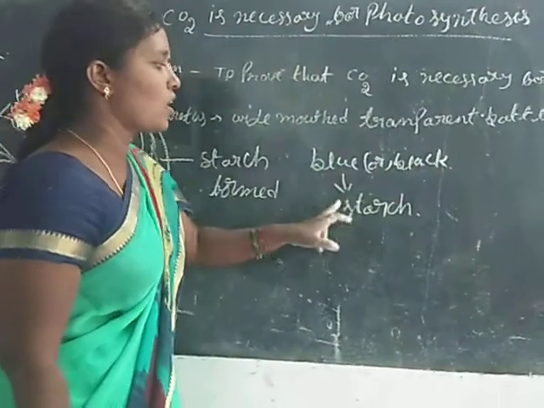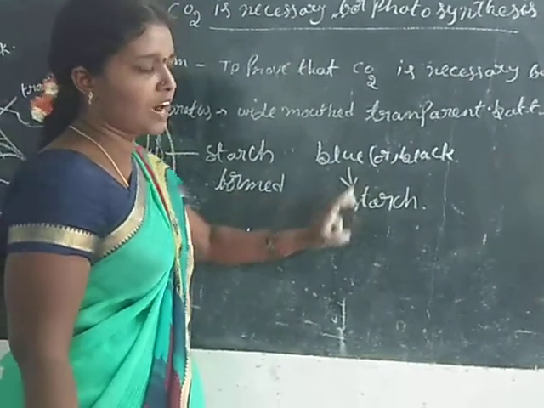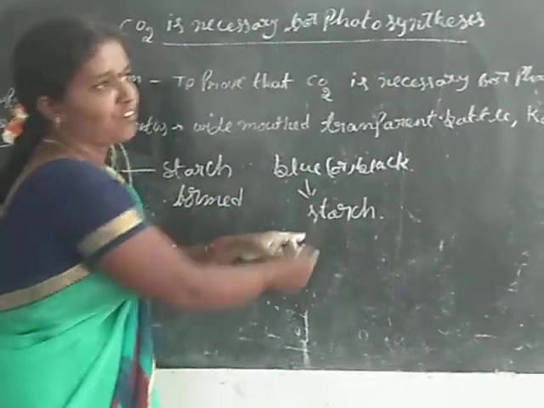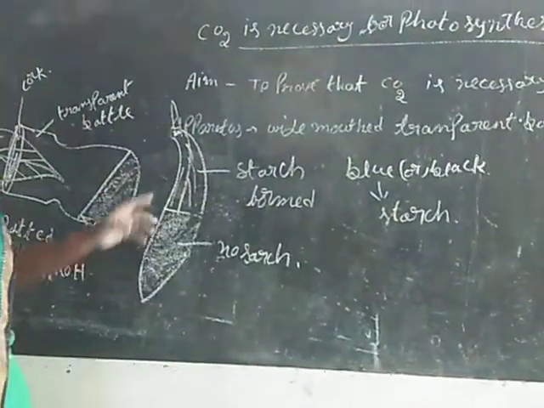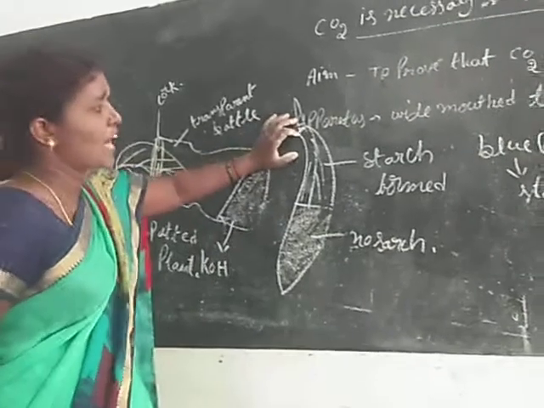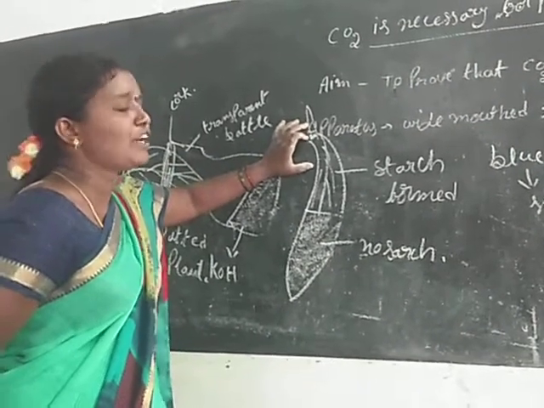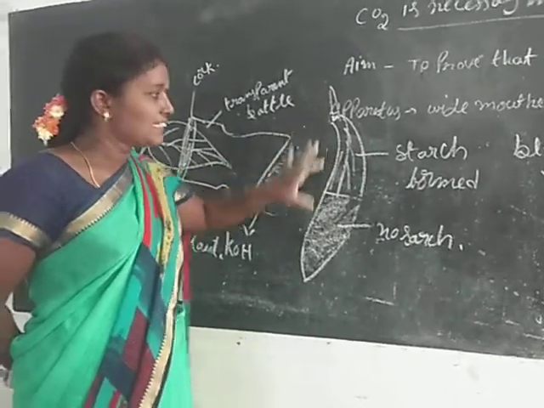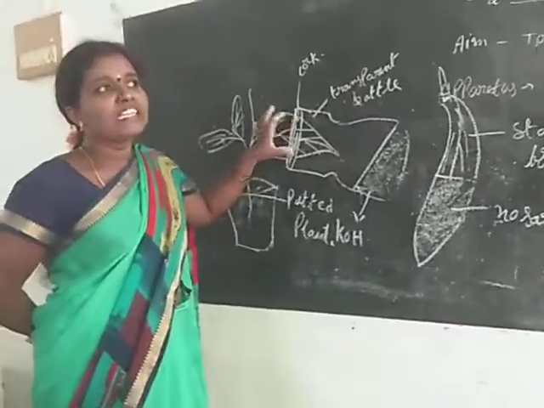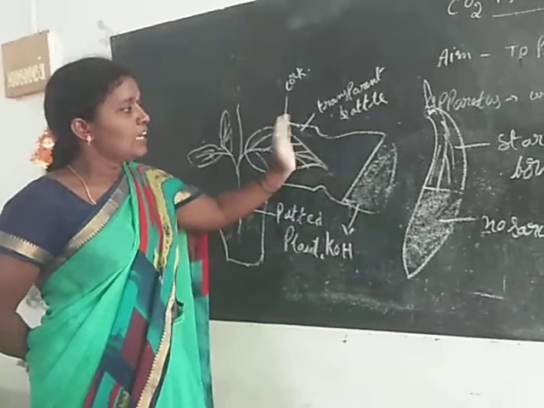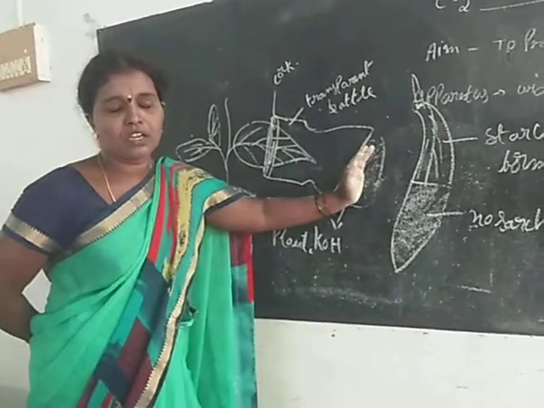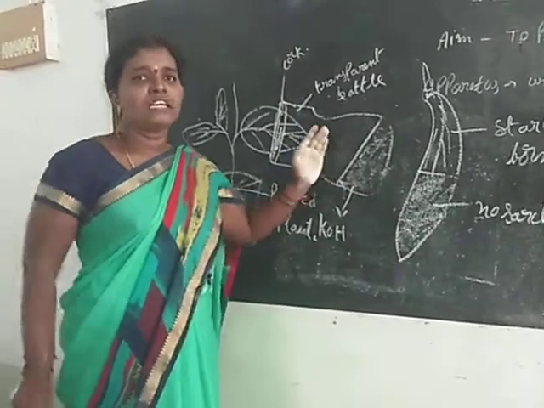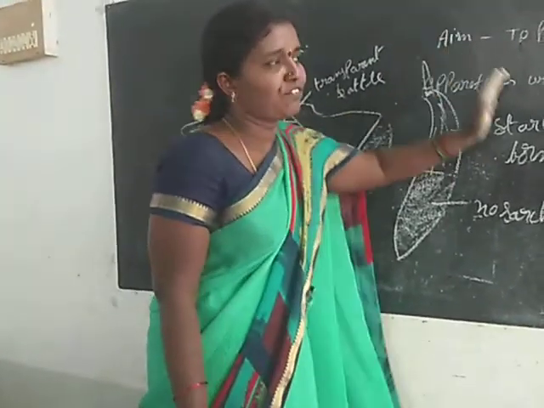When betadine solution or tincture iodine solution is added, the color changes to blue or black and starch is indicated. The iodine solution is added on the upper surface of the leaf, and that time the color changes to blue or black. But the part of the leaf inside the bottle has KOH solution present, and the KOH solution absorbs the carbon dioxide. That's why carbon dioxide is necessary for photosynthesis.